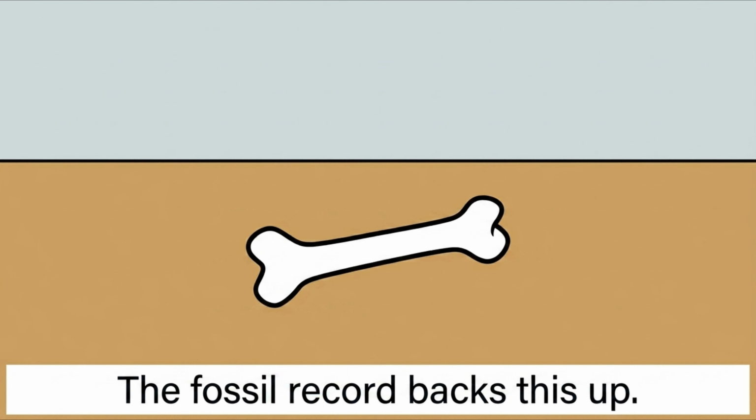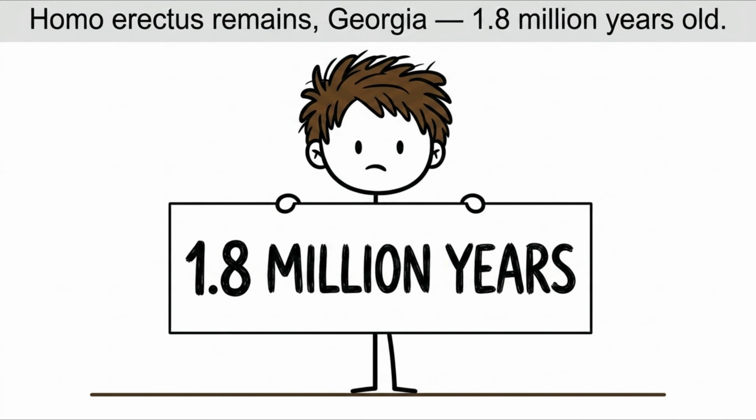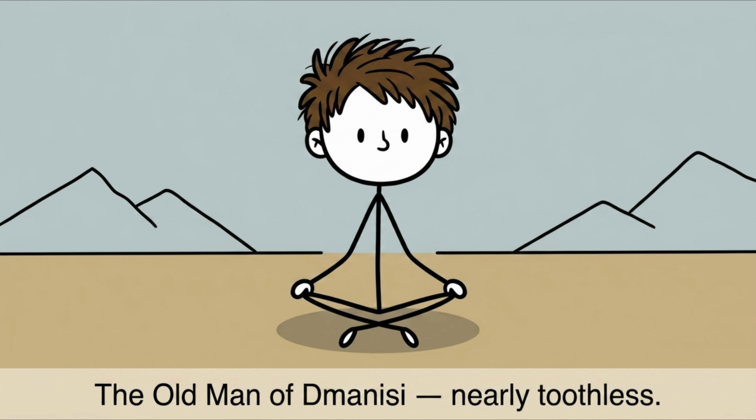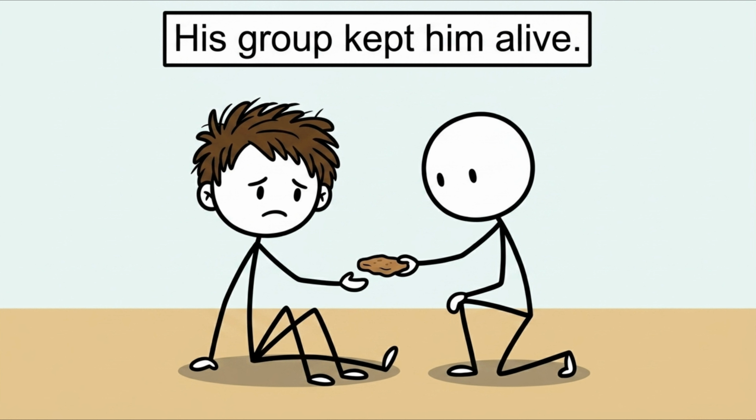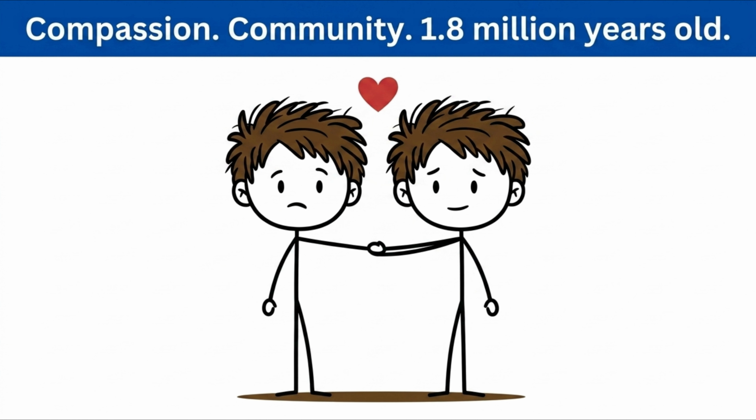But first, let's look at the fossil record because the bones back this up in ways that are hard to argue with. Archaeologists have found Homo erectus remains from a site in Georgia dating back roughly 1.8 million years, and one of those individuals, often called the Old Man of Dmanisi, had lost nearly all of his teeth years before he died. Without the ability to chew, he should have starved. The only explanation is that his group kept him alive, feeding him, supporting him, keeping him safe. That's compassion, that's community, and it's 1.8 million years old.